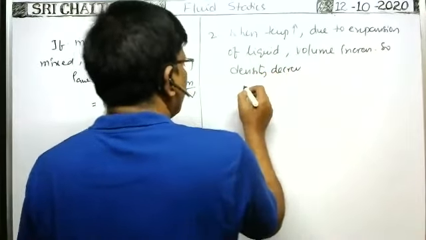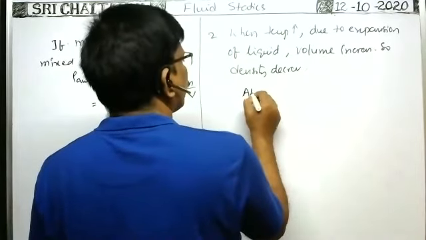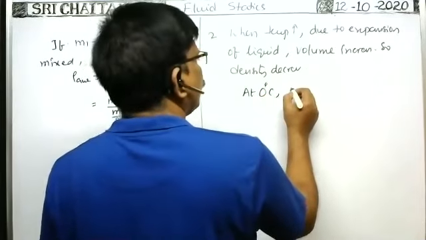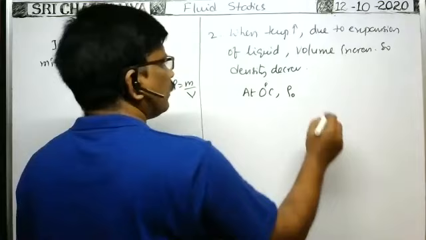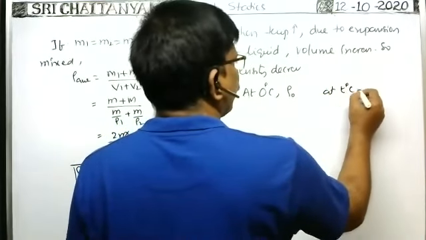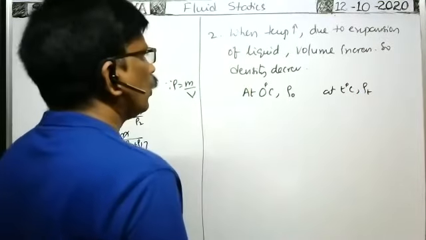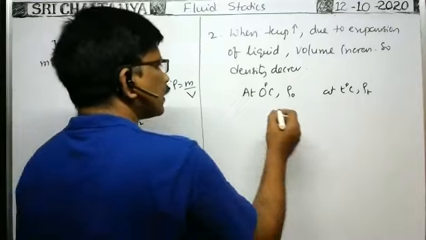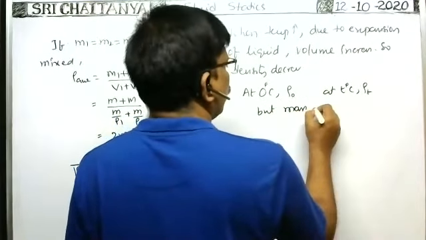Suppose at a temperature of 0 degrees centigrade, the density of the liquid is rho naught. At T degrees centigrade, the density of the liquid is rho T. But mass remains constant.